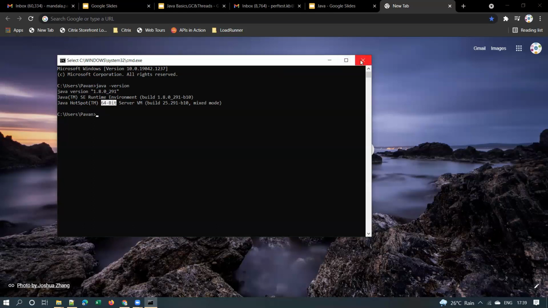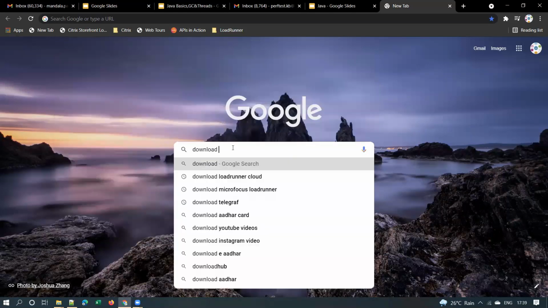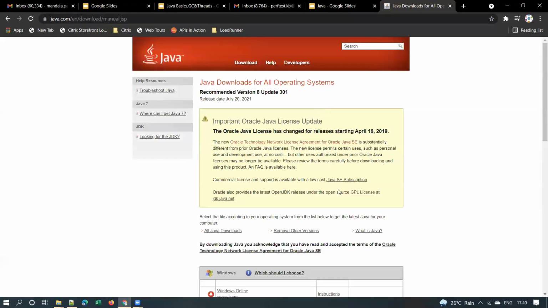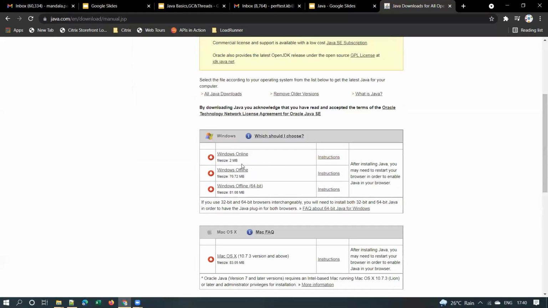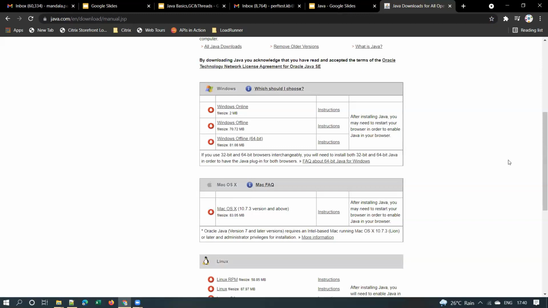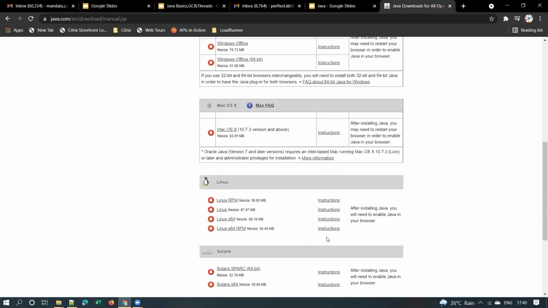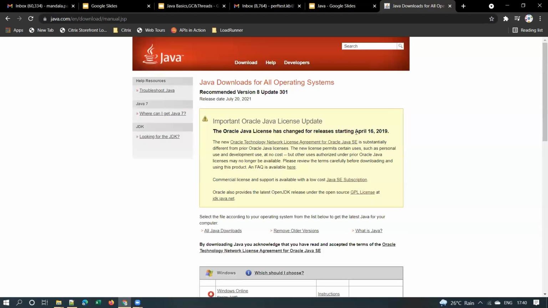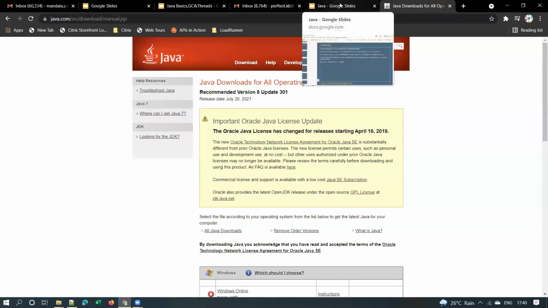Yes. Now if you want to download 64-bit Java, just Google for download 64-bit Java. You go to java.com, and here you can see Windows Offline 64-bit, right? So this is 64-bit Java. You can download this one for Windows, and for Mac OS, you can download this one, and so on. Next.